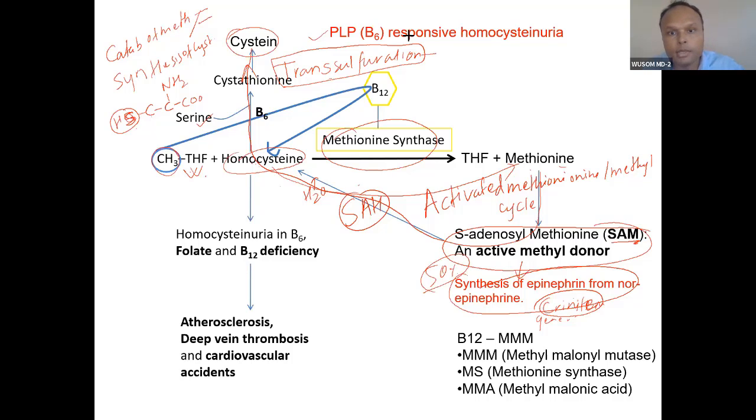Wherever you say transamination, transsulfuration, vitamin B6 again comes here. And this vitamin B6 containing enzyme is here. You can see vitamin B6, CBS, cystathionine beta synthase. So this is the relation to homocystinuria. Did you understand this pathway?